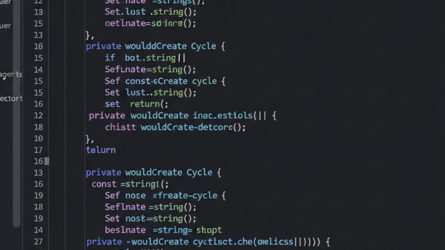Deadlock is the silent killer of multi-agent systems. Agent A waits for B, B waits for C. C waits for A. Nothing moves. Prevention is better than detection.